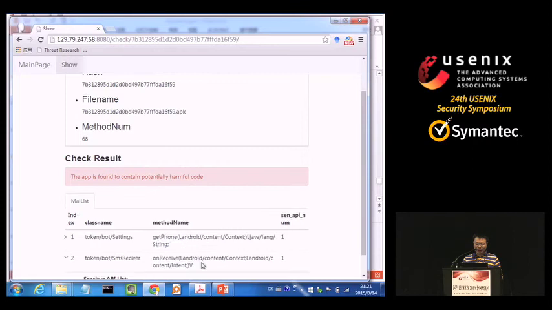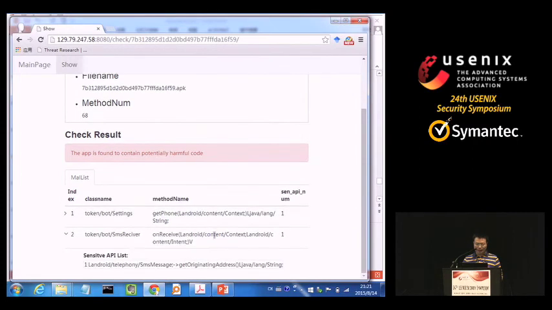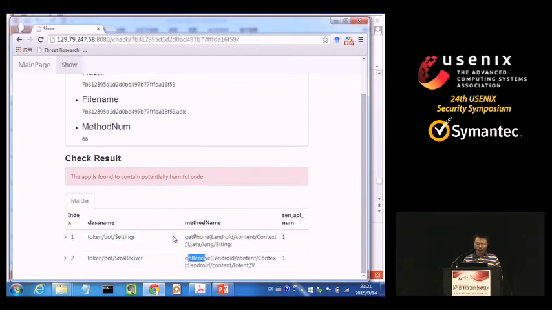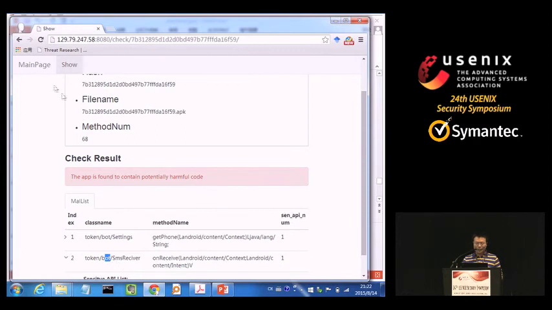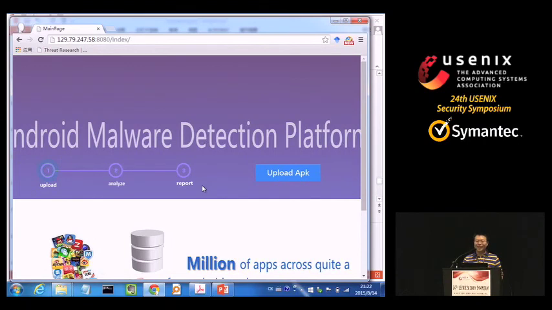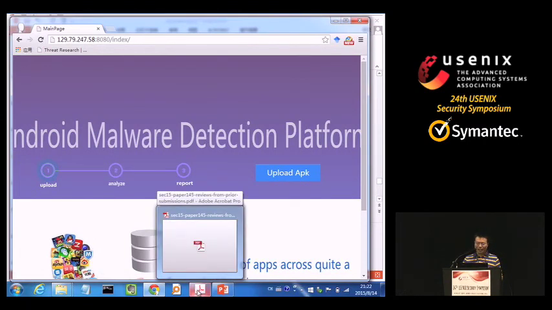And for others, we can find another app, another method. It uses get original address, uses in SMS message, is on receive. And this is also in this bot class name. So this is our system. Please try it. This is a prototype. It now can support IE and Chrome, but we will add support for Safari later.